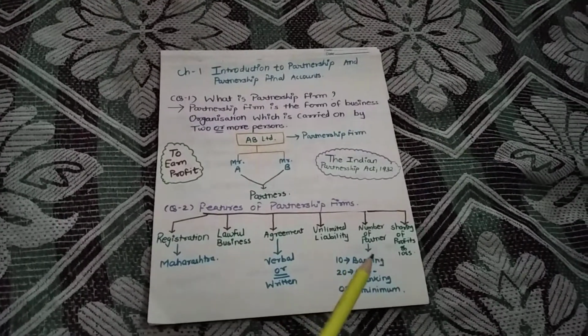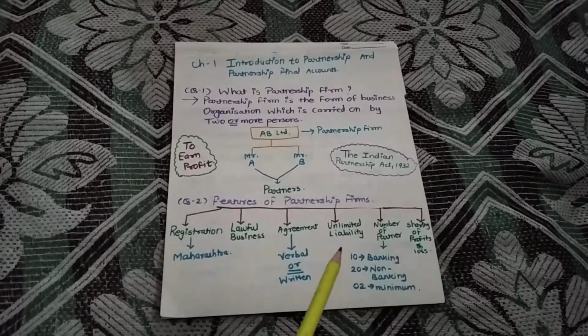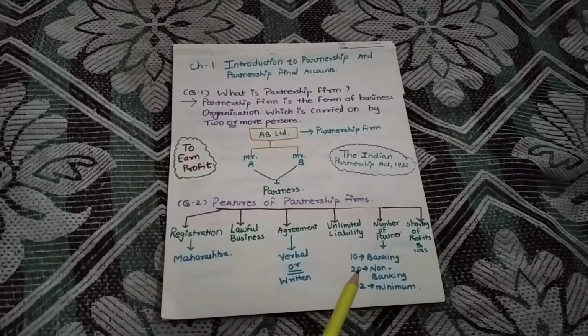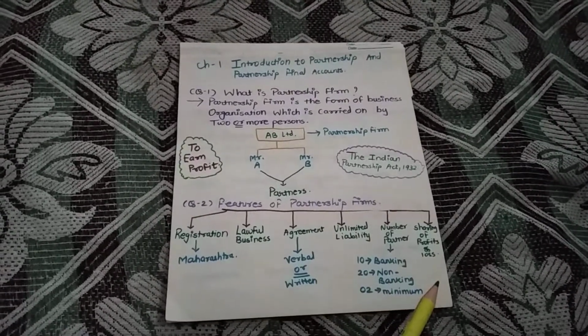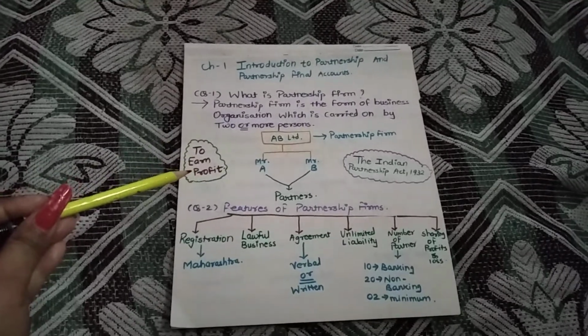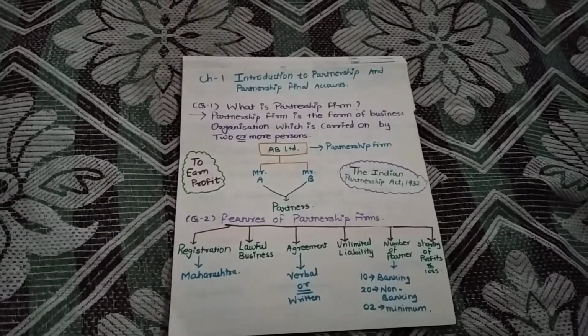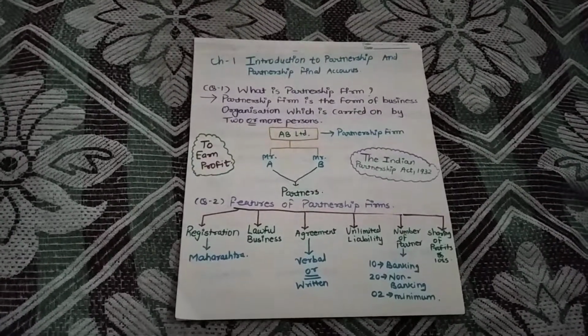Fifth feature, number of partners. A minimum of 2 partners is required to form a partnership firm. The maximum is 10 in case of banking business and 20 in case of non-banking business. The last feature is sharing of profit or loss. The main object of a partnership firm is to earn a profit. That profit is shared and divided among all the partners as per the proportion mentioned in the agreement.